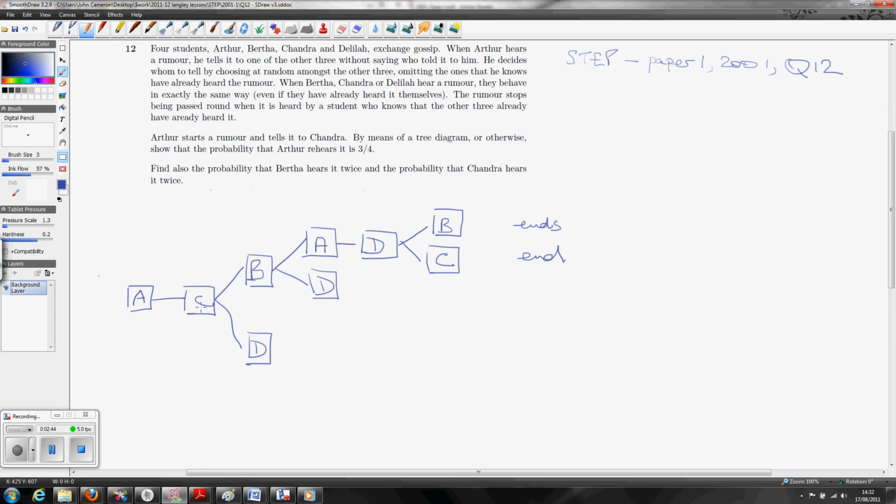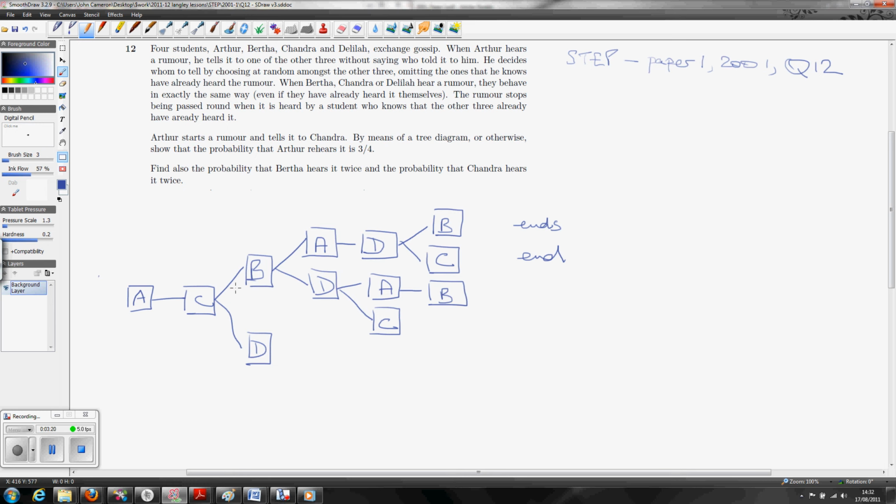Let's look down here at what happens in this branch. So A has given it to C, to B, to D. D doesn't know who else has had it, tells A, not B, or it could be C. And if it's A, well, there's only one thing A can do here, and that's tell B, because A has heard it from D here, and told C in the first place, so it's only B still to be told.